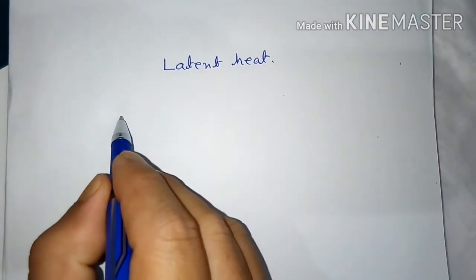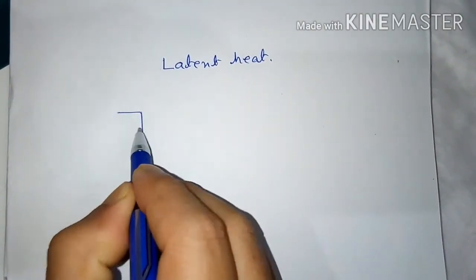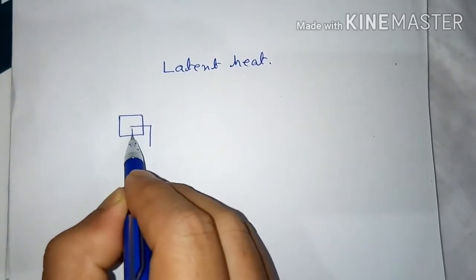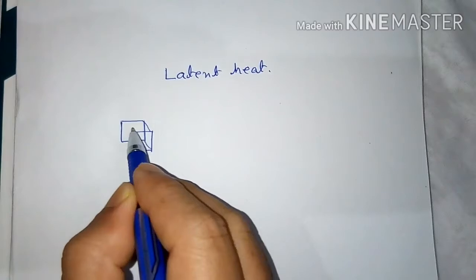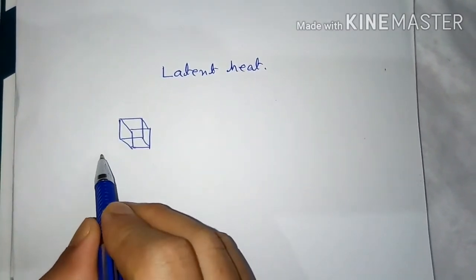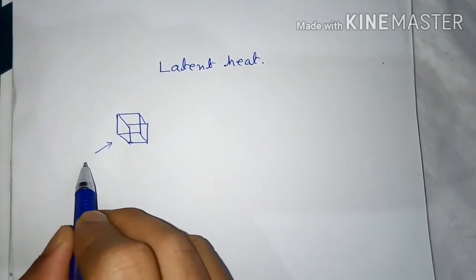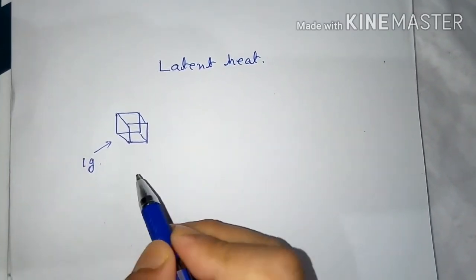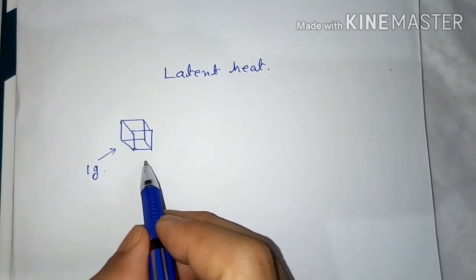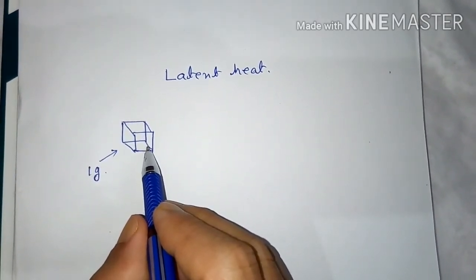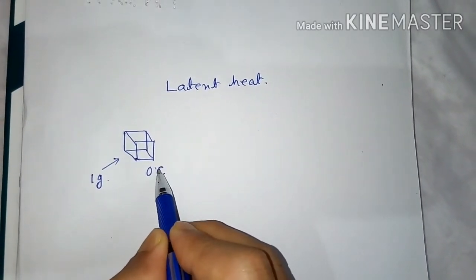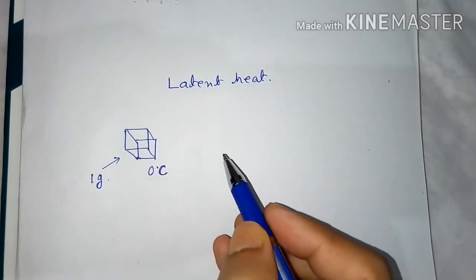Suppose you have a cube of ice, and the mass of the ice is 1 gram, and obviously the temperature is 0 degree Celsius.